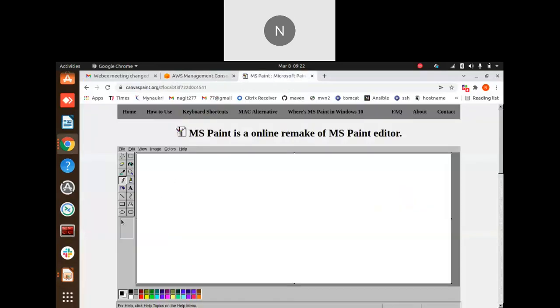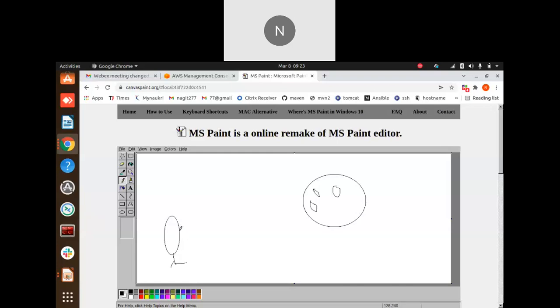I will draw a rough diagram so that you will get some understanding. We are creating the infrastructure. We are buying some infrastructure from the AWS team. You can take this as the AWS cloud, and here we deploy the servers. The AWS servers are there, and we will connect from here.